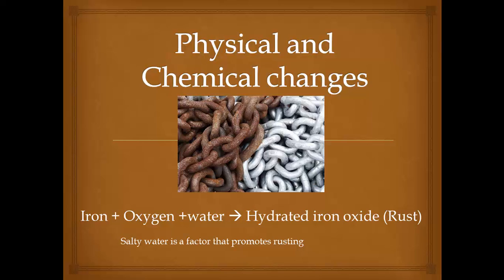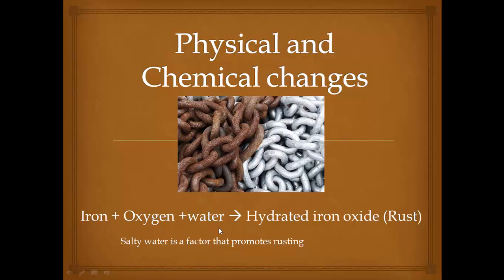Now here, before going to that slide, you can see one point. Salty water is a factor that promotes rusting. We know that during rusting, iron is combining with oxygen and also with water content in the atmosphere, isn't it? If the water content present in the atmosphere is salty, that means if it is near the sea, salty water will be present in the atmosphere.